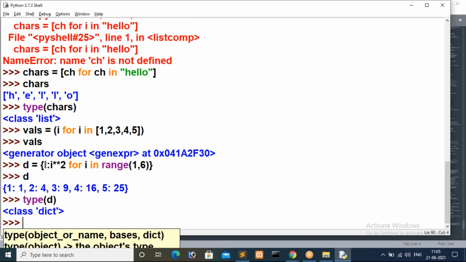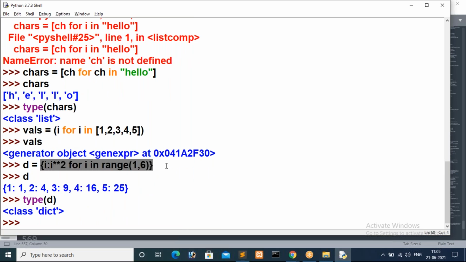Remember, if you use curly braces like this, then it will be considered a dictionary. If you use this one, then it will be considered a list. But if you go with these parentheses, then it will be considered a generator. You have to remember that, guys. In this case it's not a tuple concept, it is a generator concept. That is a different one, and also an advanced one in Python. Almost 99.9% of companies will ask what is a generator, what is the advantage of a generator.